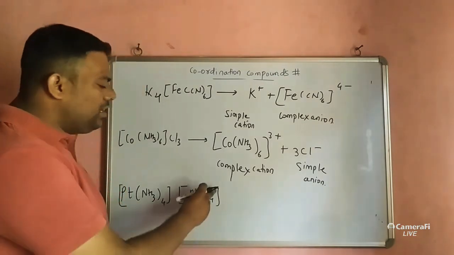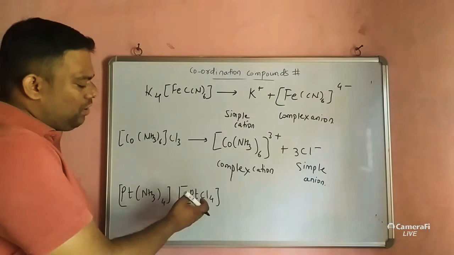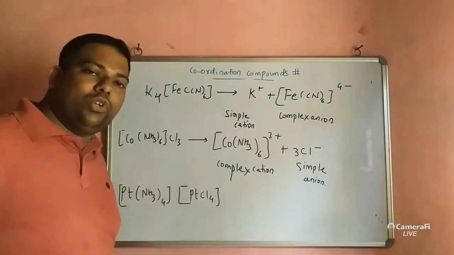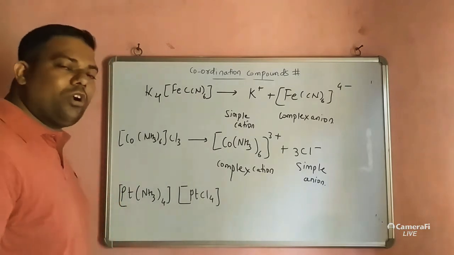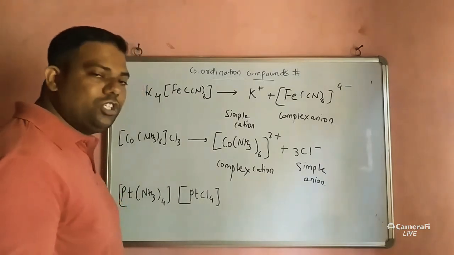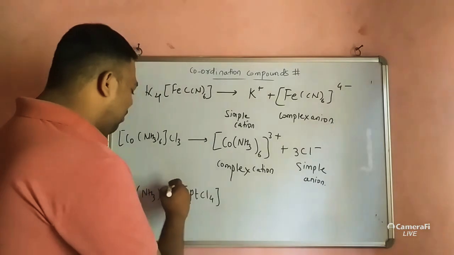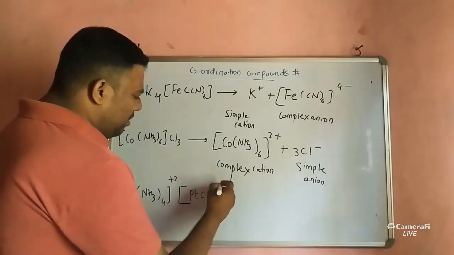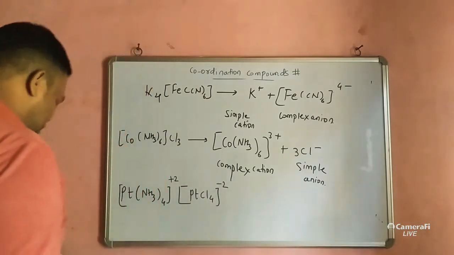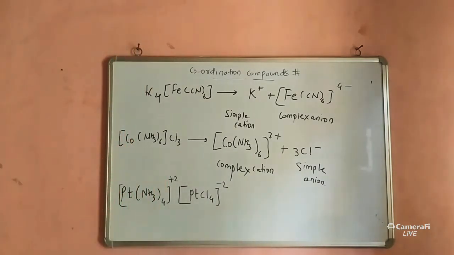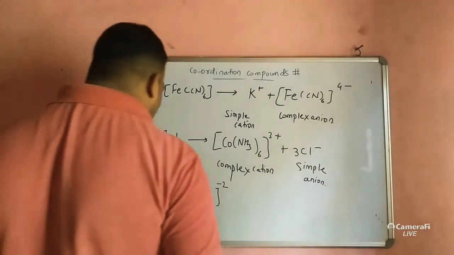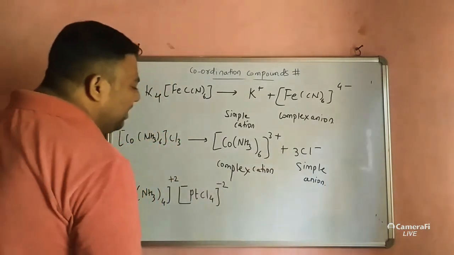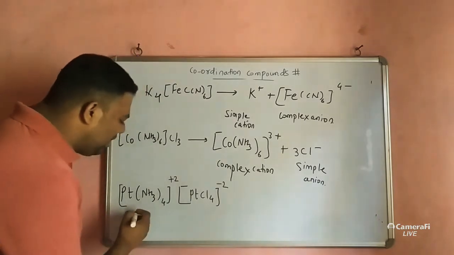Now suppose you write +4 here, then this becomes Cl minus, so the platinum oxidation becomes 0. Therefore, one more important common oxidation number of platinum is +2. So the first part is the cation and the second part is the anion: +2 and -2. Understood? So how will it dissociate? It will dissociate into this +2 and this -2. Means here in this case, what will you get?